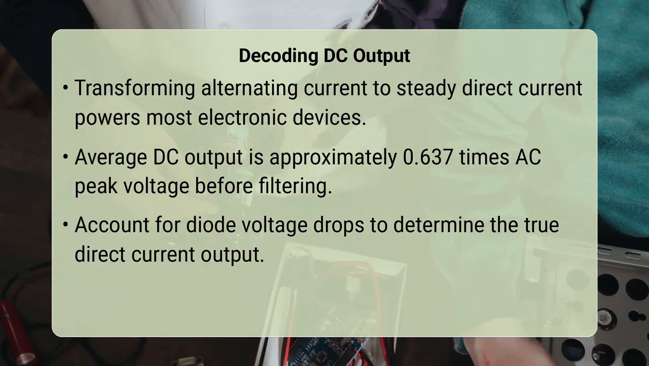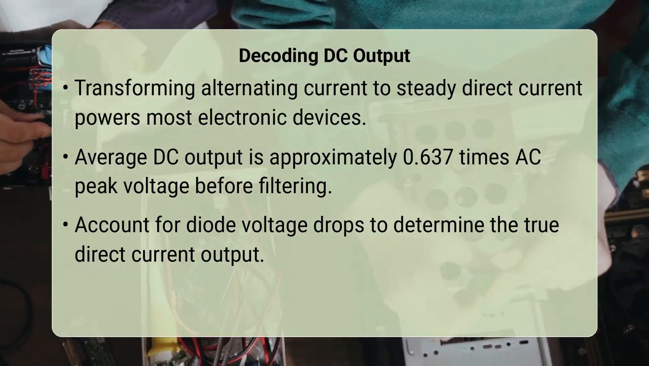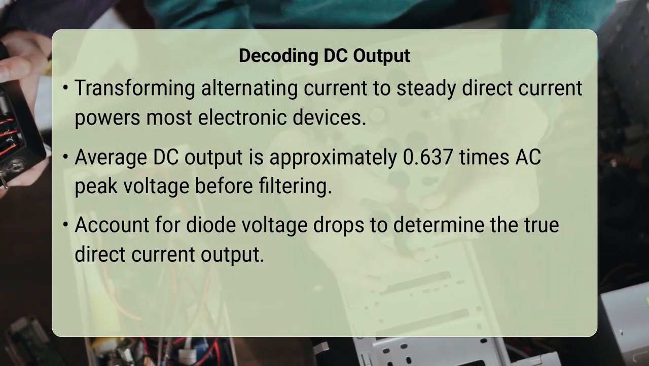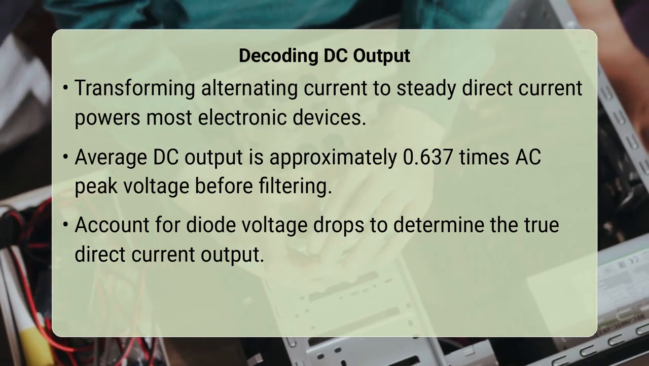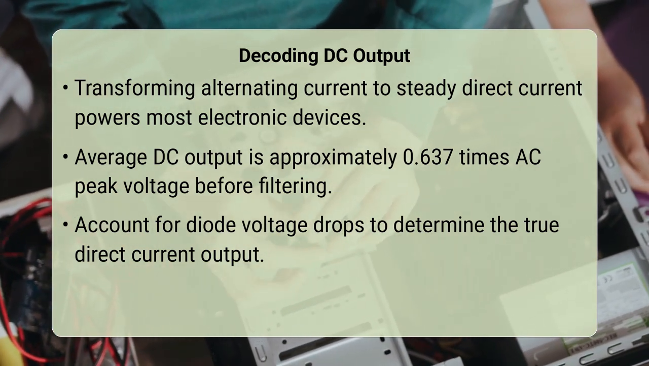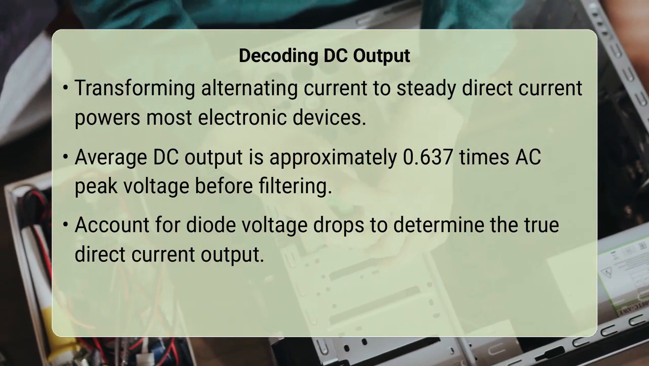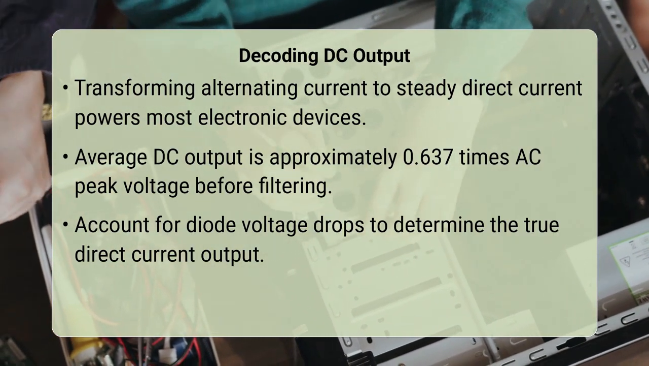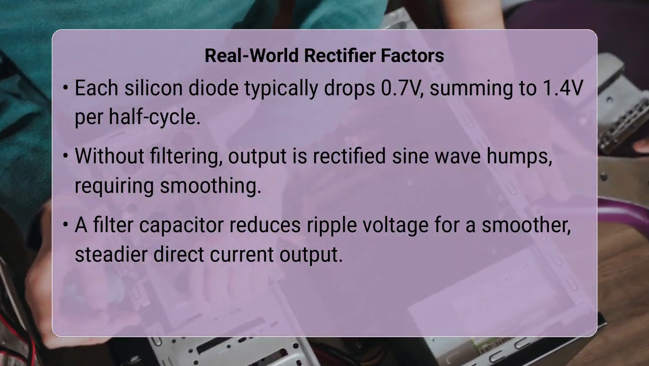The core principle of a bridge rectifier is to convert alternating current, which constantly changes direction, into pulsating direct current. It achieves this by using four diodes arranged in a bridge configuration, ensuring the current always flows in the same direction through the load. However, that ideal 0.637 times the peak voltage is just a starting point.